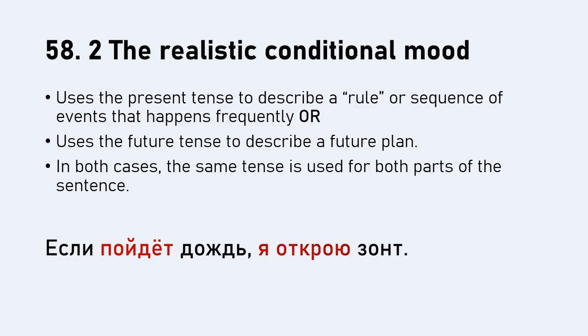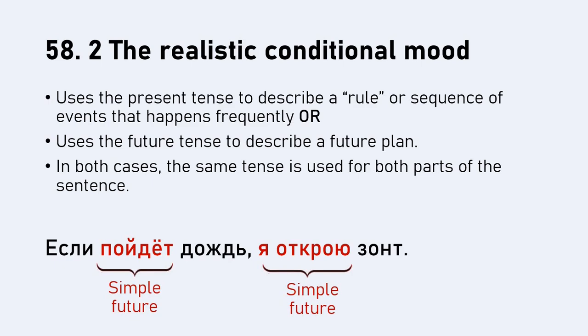So пойдет and открою, they're both in the future tense, the simple future tense. Why is that? Well, you should know hopefully that пойти means to go by foot, and it's the perfective aspect. Okay, the simple future tense always uses the perfective aspect. The fact that it's unidirectional doesn't matter at the moment. And then similarly with открою, that comes from открыть. And that is the perfective of открывать, which we saw earlier.